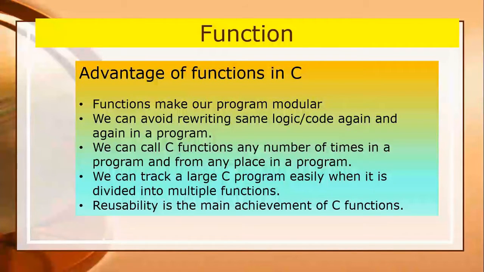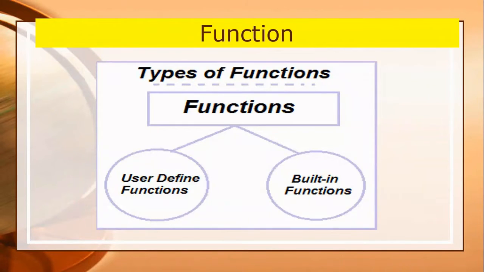This avoids rewriting of functions on every access. It is also called reusability. Reusability is the main achievement of C functions. It allows programmers to build a library of the most commonly used subprograms. This reduces time and space complexity also. It also promotes portability, and it is also known as a built library.